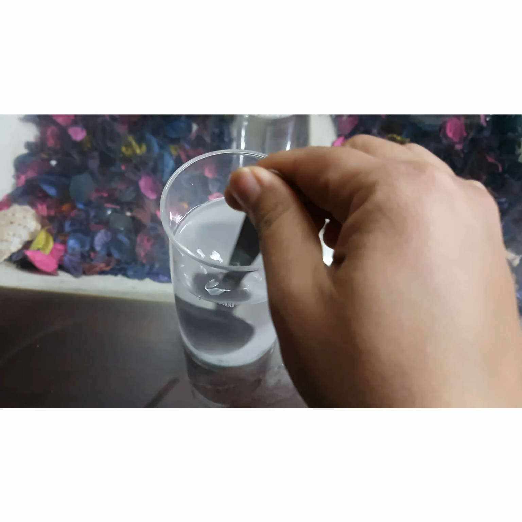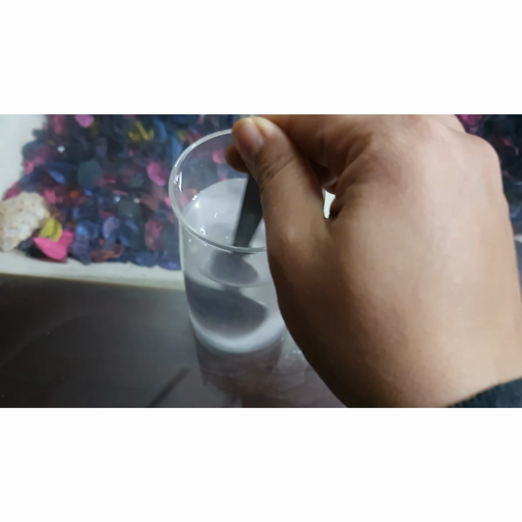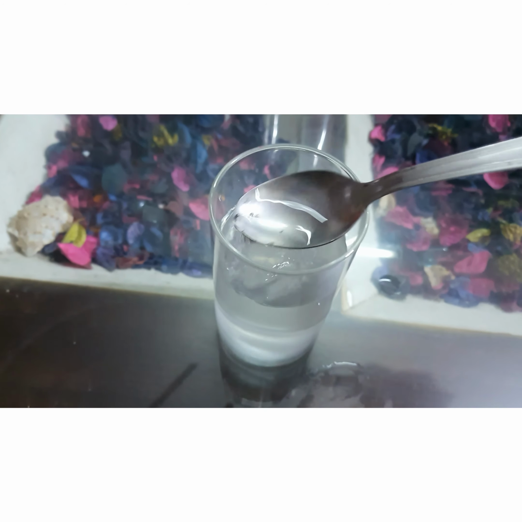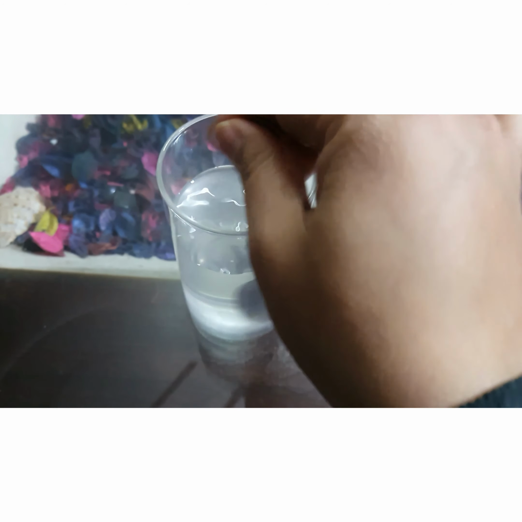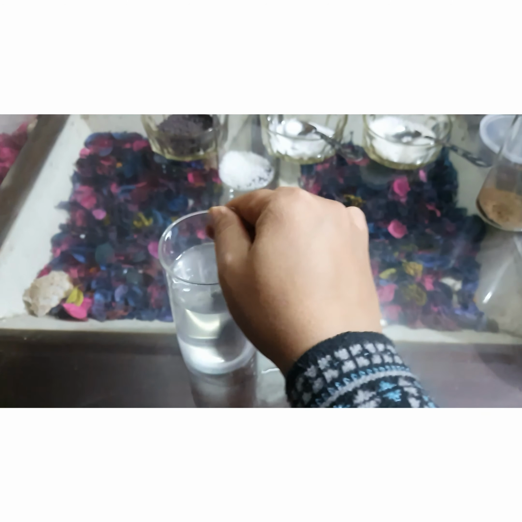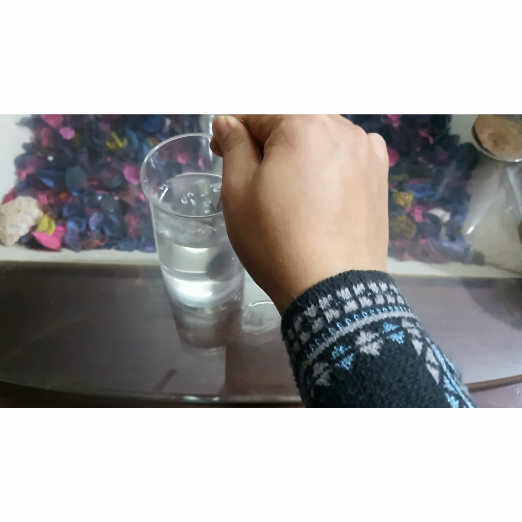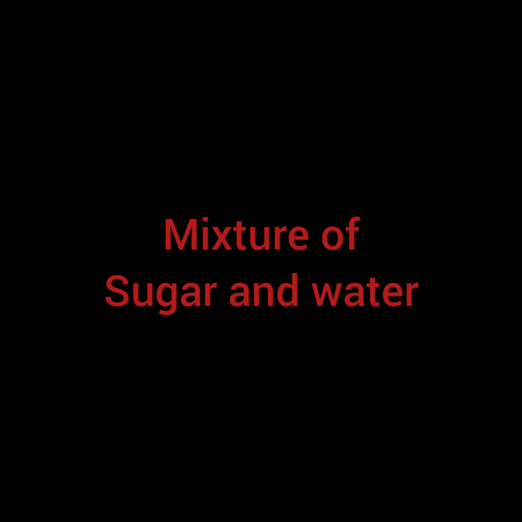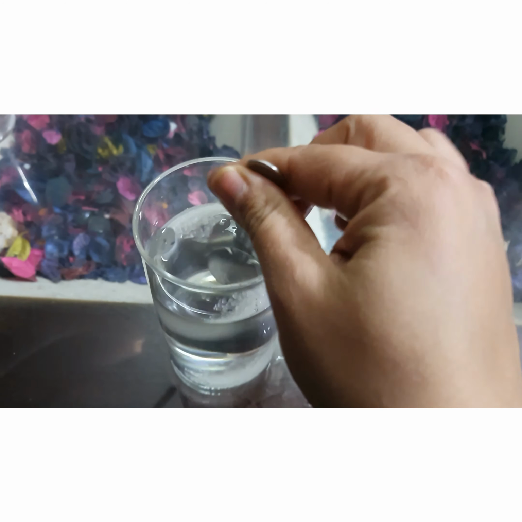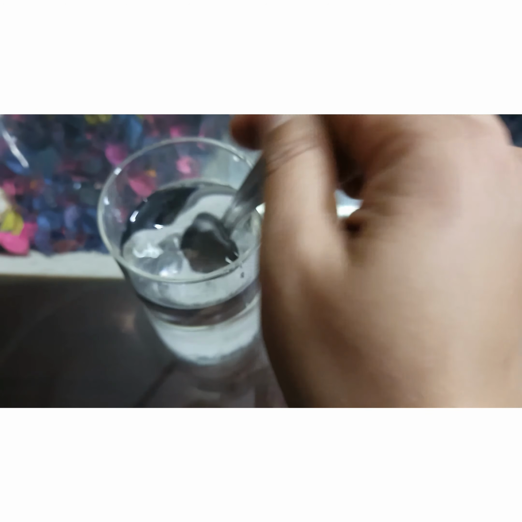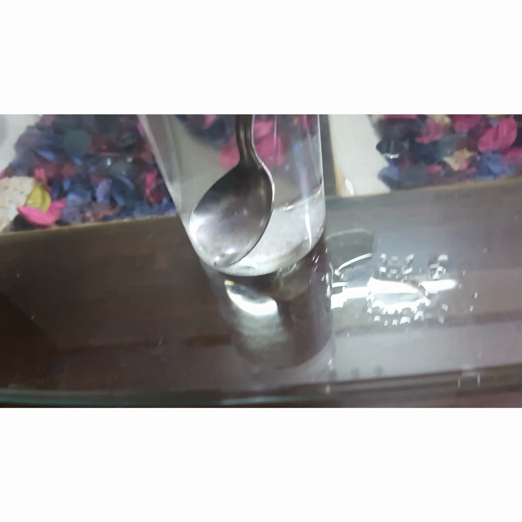Now I have put water in the container containing salt. Water in the container containing salt. And I am stirring the solution. Now I have mixed water in the container containing a spoon of sugar. So this is the container. You can see clearly sugar at the bottom. So I am stirring the solution.